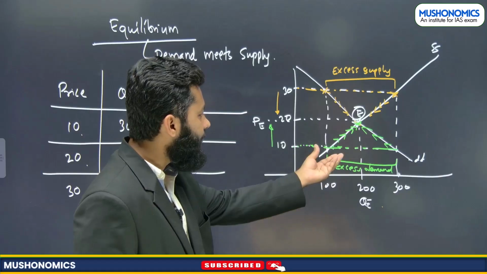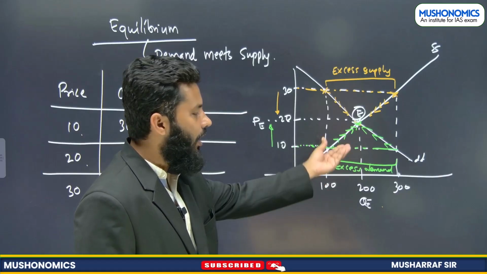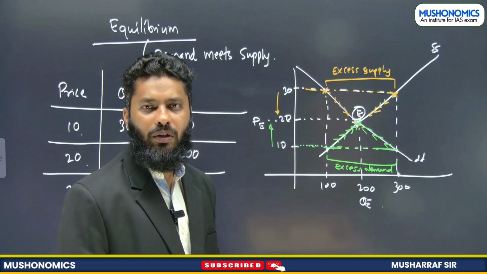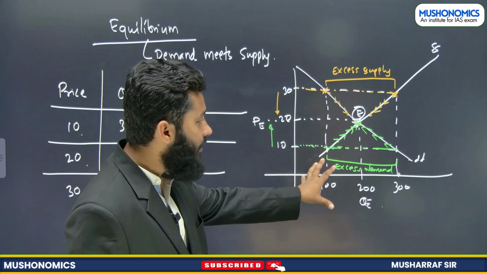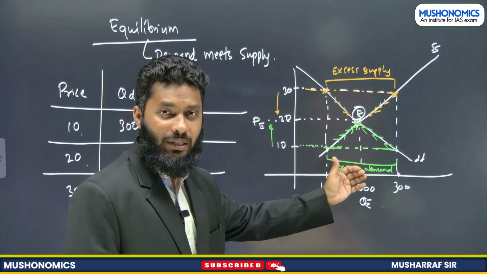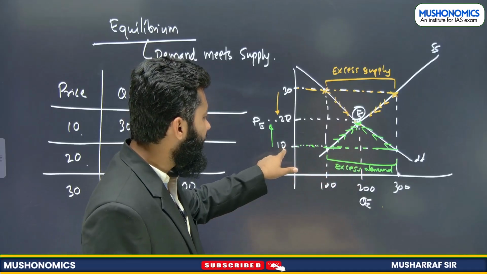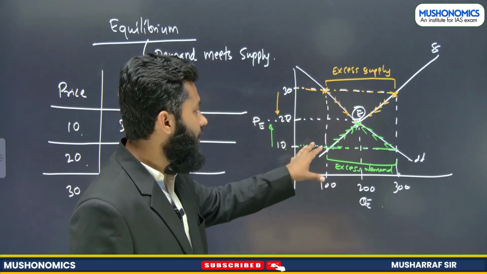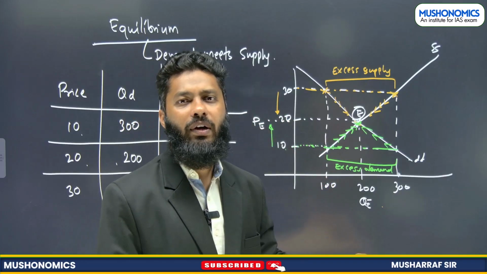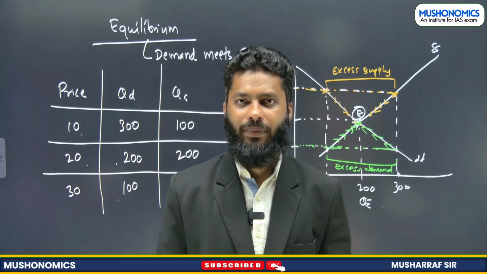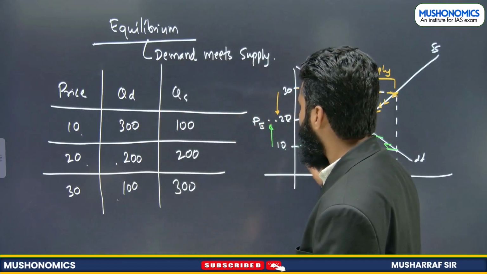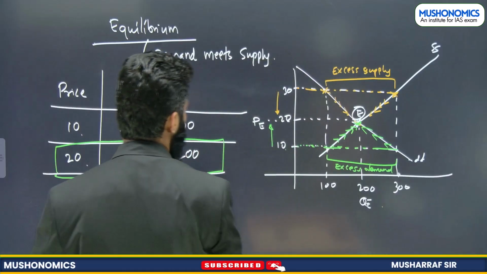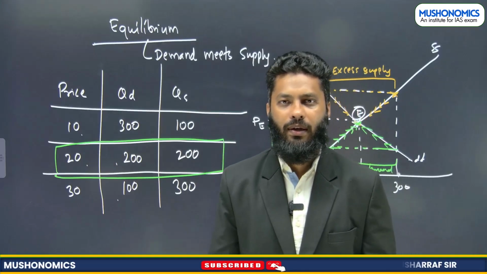And this is how excess demand and excess supply are taken care of in the economy, right? That is why it is known as the forces of demand and supply. Now you can see how price is forced to reach 20 at equilibrium, right? So this is the idea of forces of demand and supply, and this is the equilibrium point that we have seen.